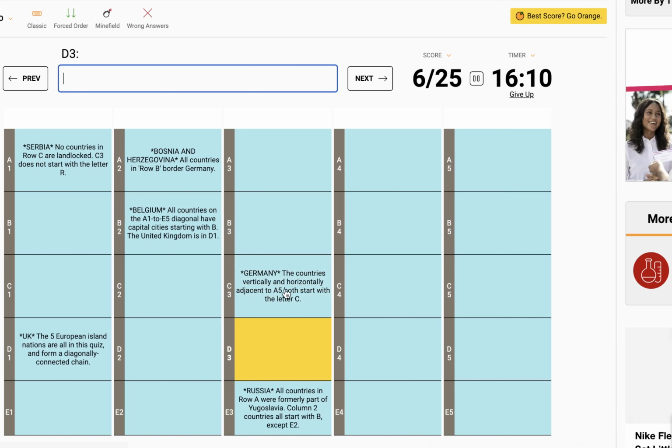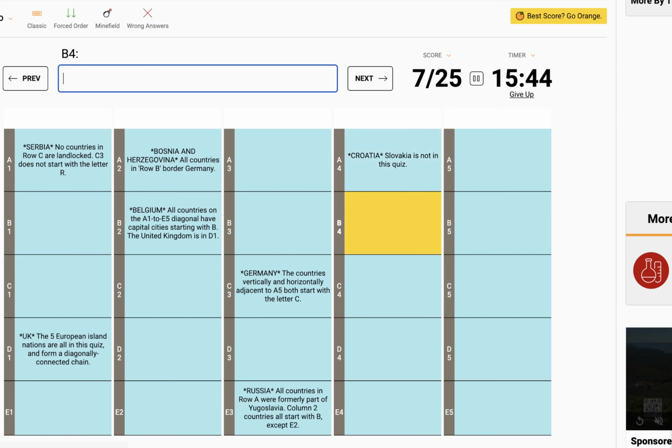The countries vertically and horizontally adjacent to A5 both start with the letter C. So that doesn't tell us anything about A5, but it tells us that A4 and B5 both start with C. But a Yugoslav country that starts with C, that should be Croatia. And Slovakia is not in this quiz. Okay, so there is no Bratislava.